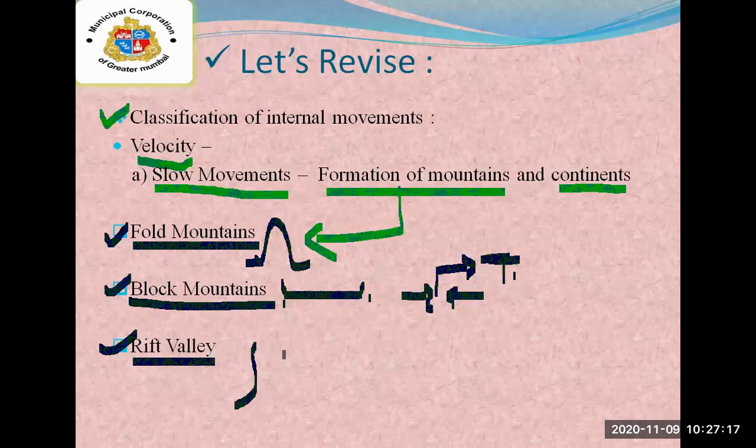Here you can see the mountain over there. The middle part, through which water is flowing, subsides down. When the middle part subsides down, that is known as the rift valley. In between you can see there is a flow of water, and on this side and this side there is a mountain. That is known as the rift valley.